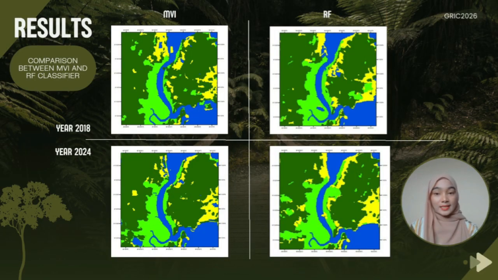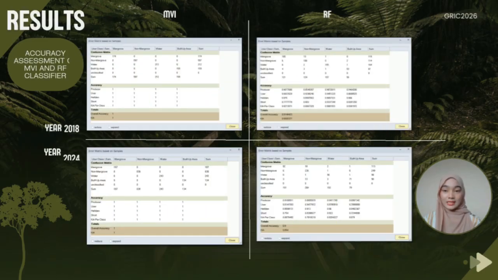The second result is the comparison between MVI and RF classifier. This slide compares mangrove classification results produced using MVI and the random forest classifier for both 2018 and 2024. Overall, random forest provides a clearer separation between mangrove species and produces more consistent classification results compared to the MVI alone.